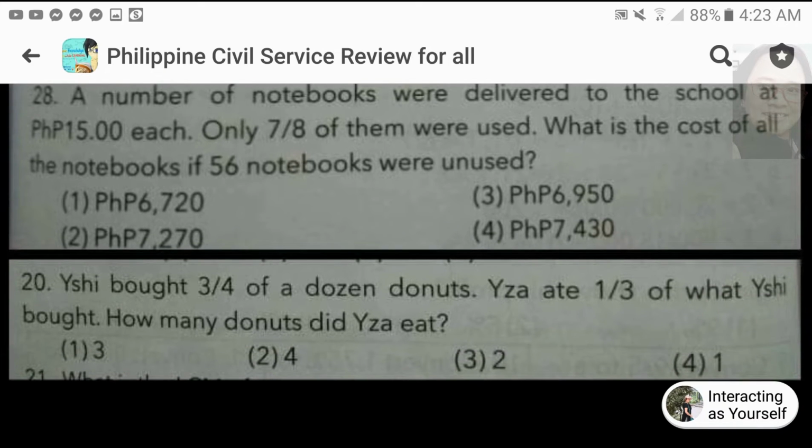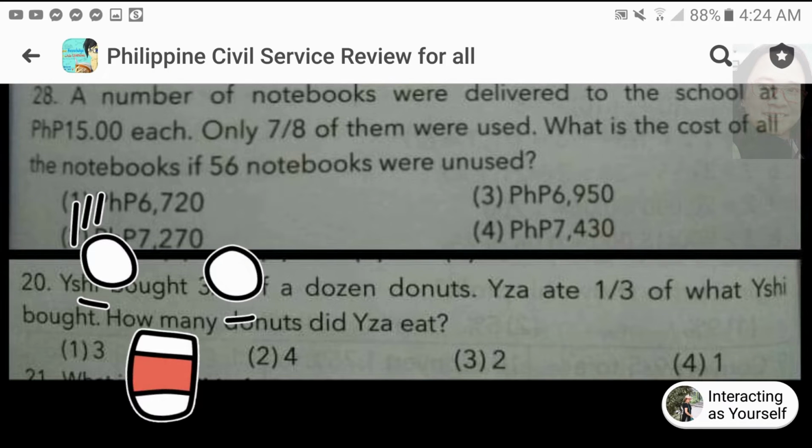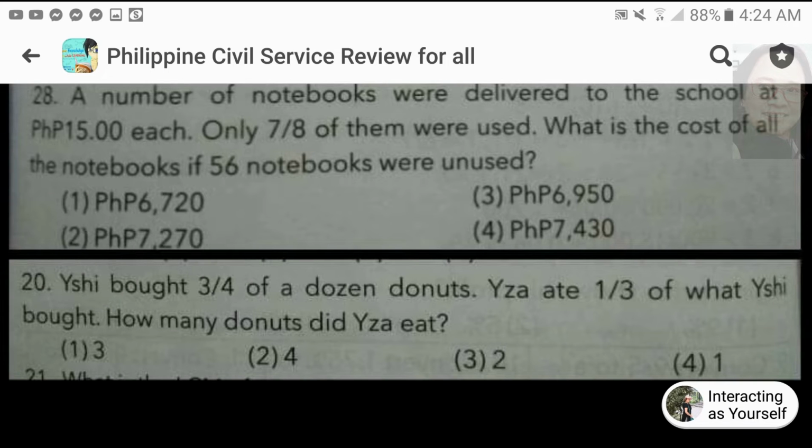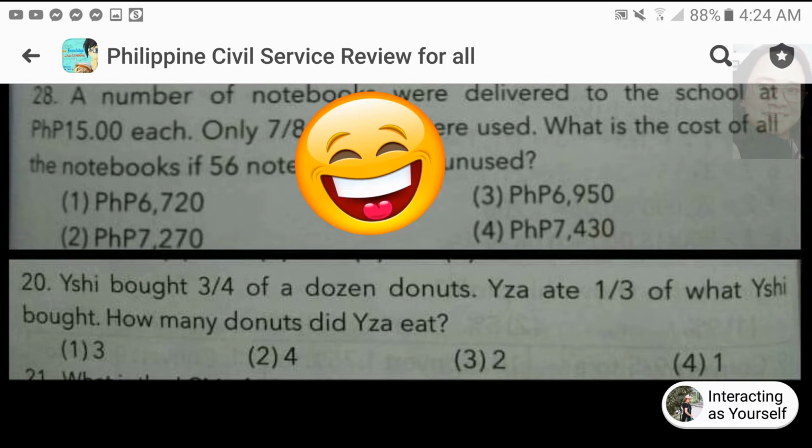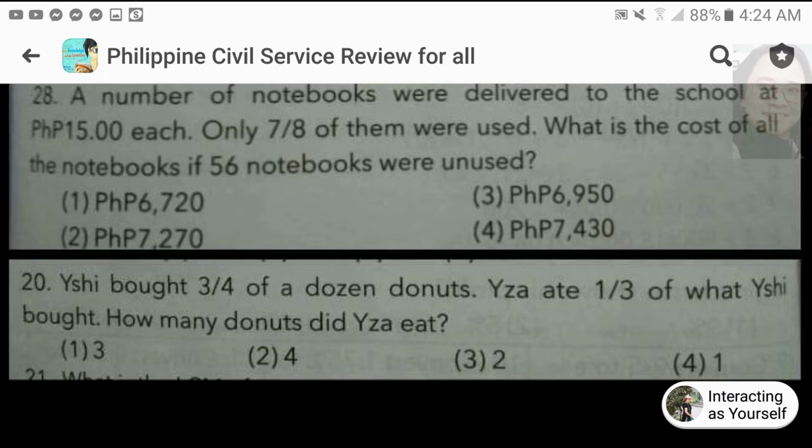Number 20. Yashi bought 3/4 of a dozen doughnuts. Isa ate 1/3 of what Yashi bought. Ano ba naman tong pangalan na to? Nalilito tuloy ako. Whatever, kung ano yung pangalan na yan. How many donuts did Isa eat?